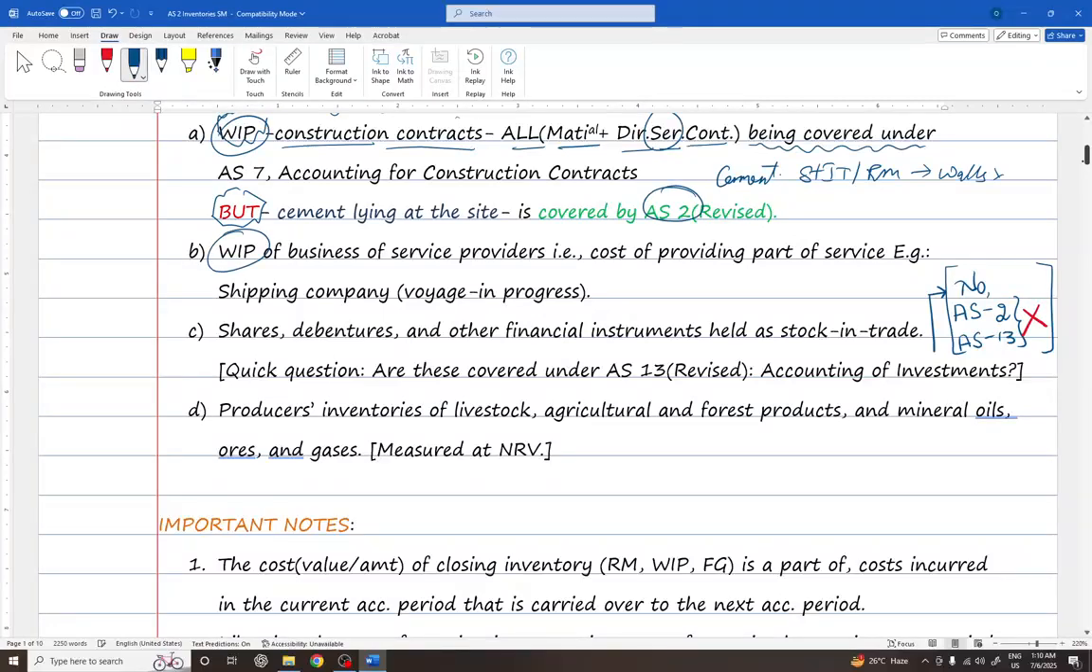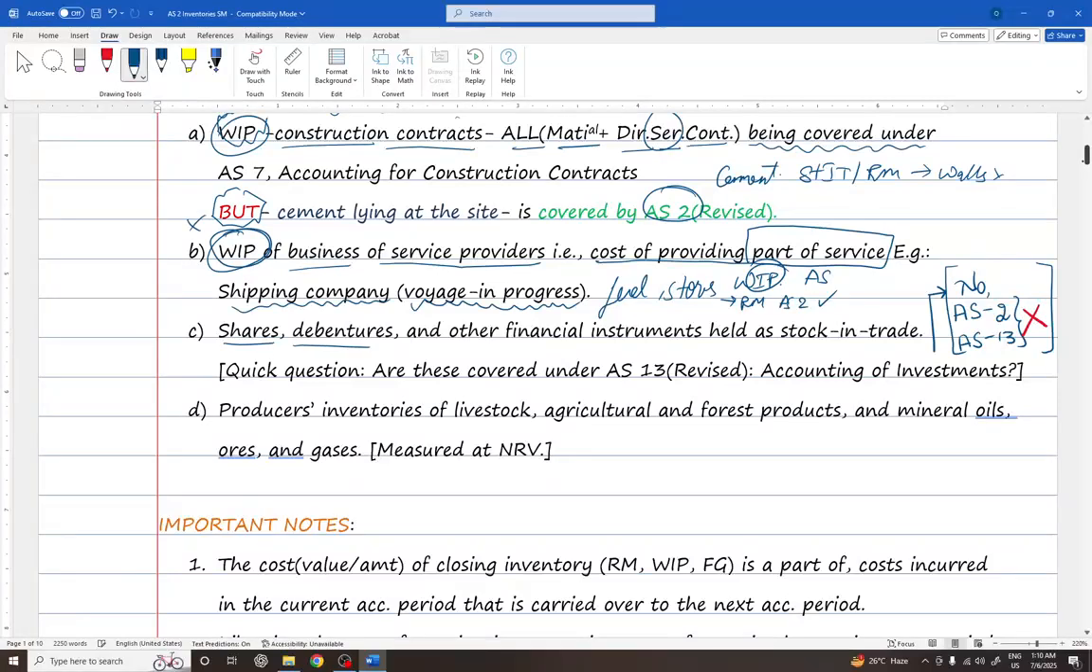Now, the second item is work in progress of business service providers, that is, the cost of providing part of a service. In case of part of a service, if there are any costs that are incurred halfway, and if they are shown as work in progress, then AS2 does not cover such items. For example, in case of a shipping company, which provides a service of transportation, voyage in progress is not covered under the scope of AS2. Let's say there are lots and lots of fuel and stores, they come under raw material and are covered under AS2, but work in progress is not covered.